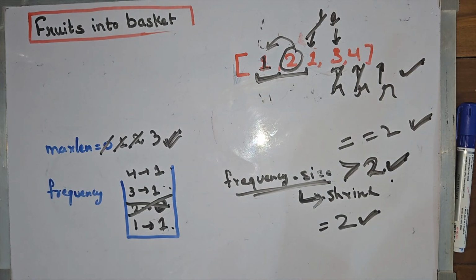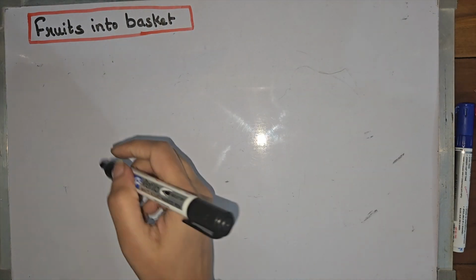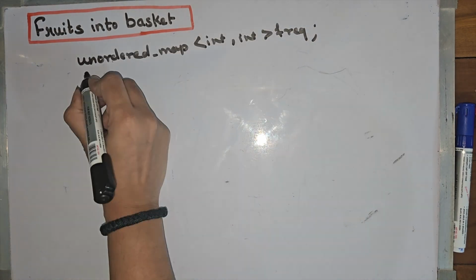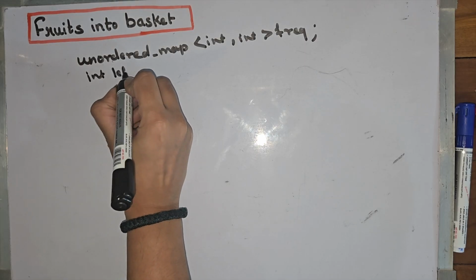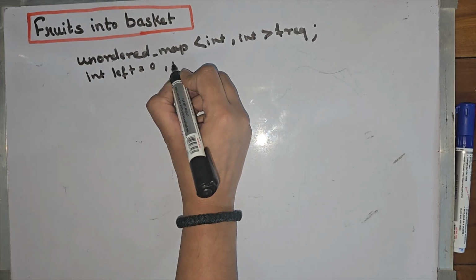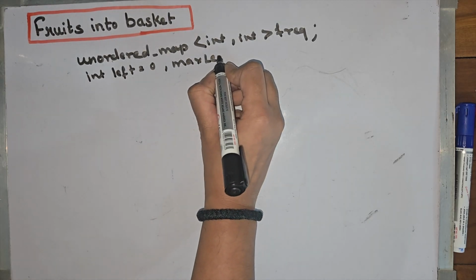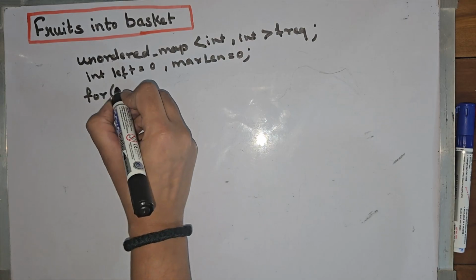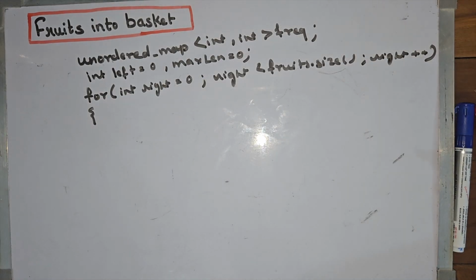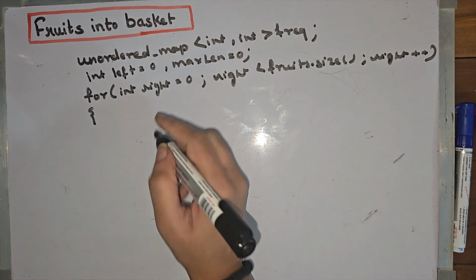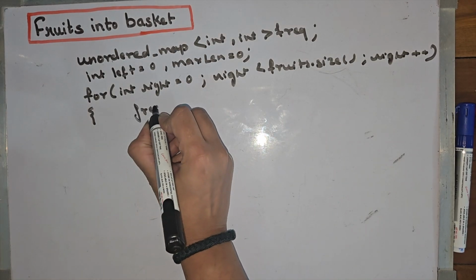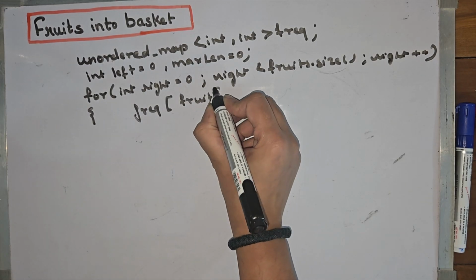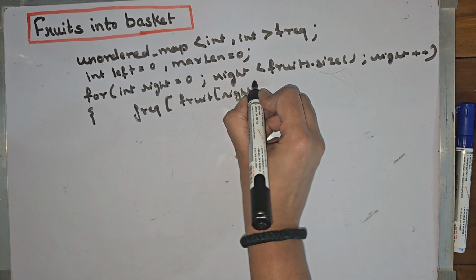Let's try coding it. So we will have an unordered map. Let's call it frequency. We will have a left pointing to 0 and a max length equal to 0 initially. We will run a loop for starting our window. Now what we will do is we are pointing to the first element. What we will do is frequency of which element? The right pointed element.